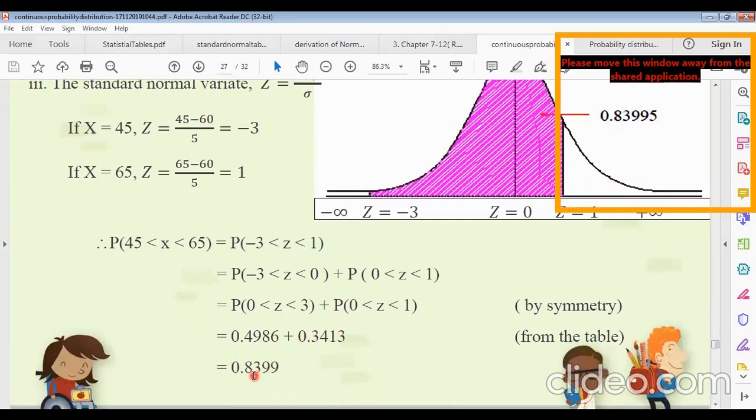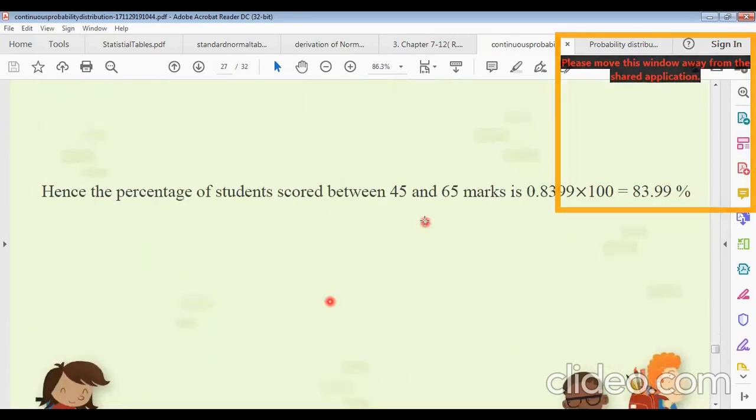So 83.99% of students scored marks between 45 and 65.